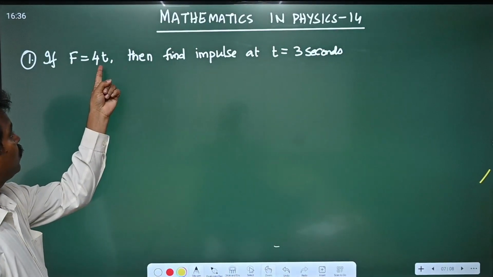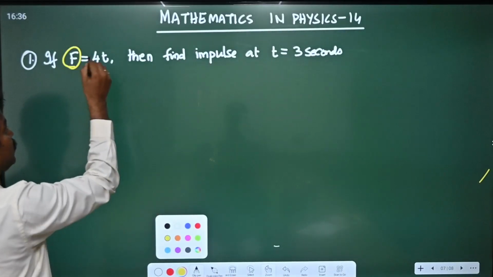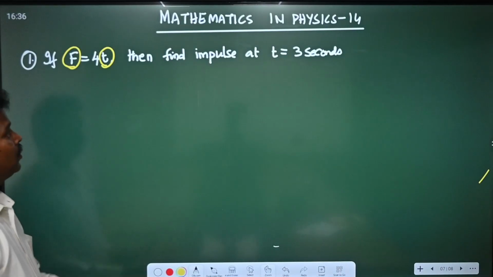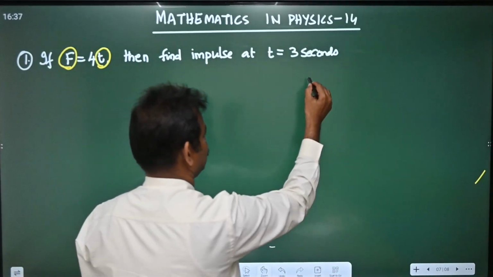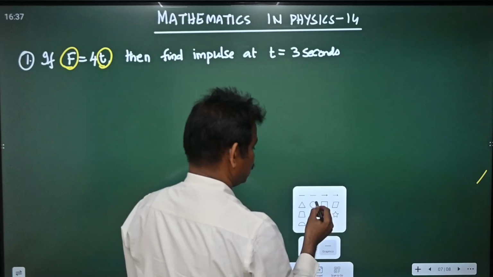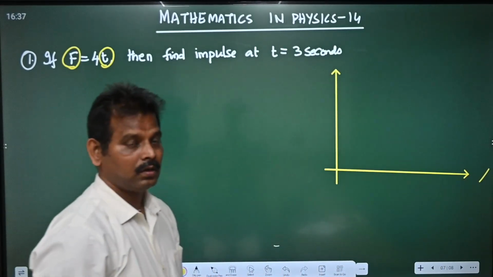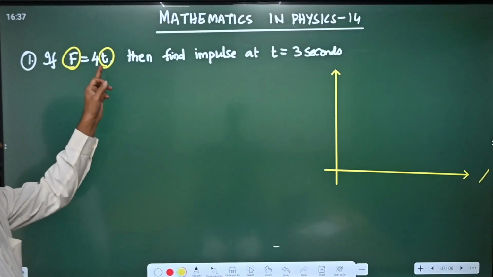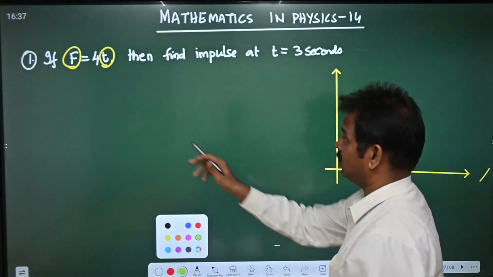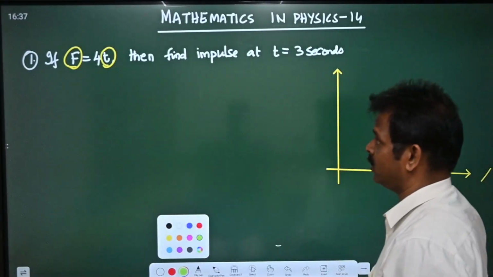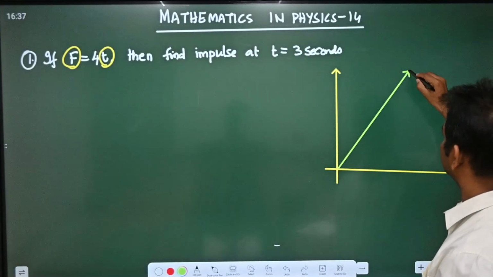Force is equal to 4 times the time. That means here, students, force depends on time. Then find the impulse at 3 seconds. First of all, if we draw the line for F is equal to 4t, when t is equal to 0, F will be 0. When t is equal to 1, F is equal to 4. So the graph will be like this.